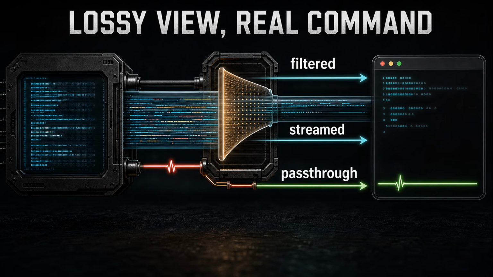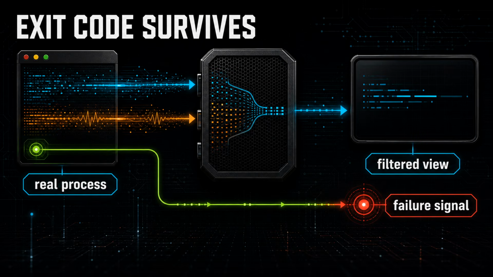Right. And the exit code is not decoration. If the real command fails, the wrapper must still communicate failure to the agent and shell. Right. That is the difference between an output proxy and a cute pretty printer. A pretty printer can lie accidentally. A proxy has to preserve the operational contract. I like that. The output is lossy, but the command result cannot become fake. Exactly. For example, if a test command exits non-zero, the filtered output can be shorter, but the wrapper still has to behave like a failed test command. Right. That is the invisible promise the user depends on.